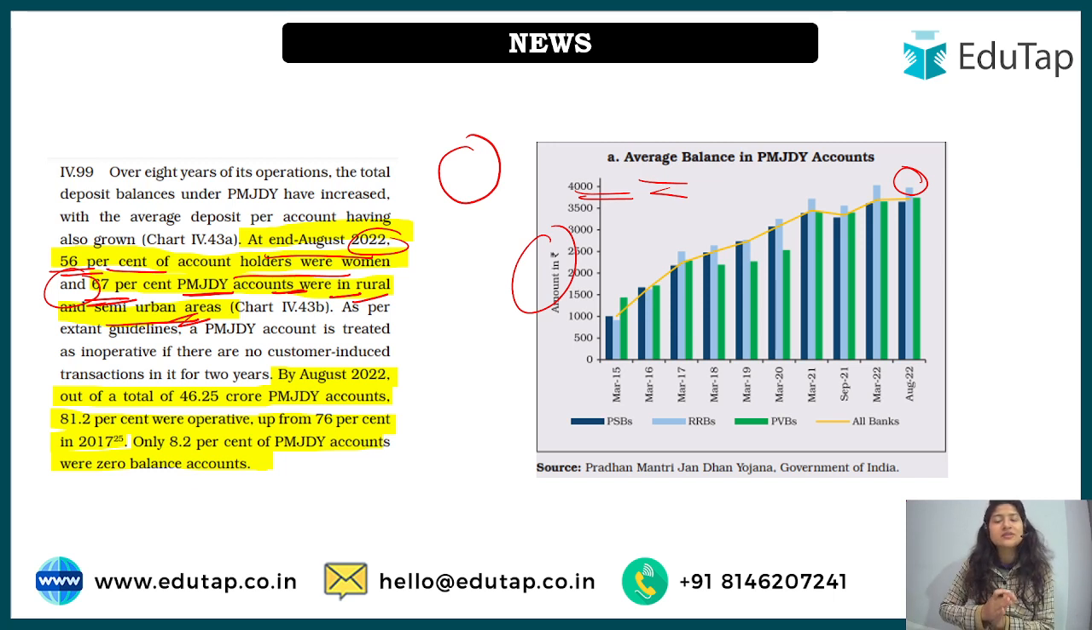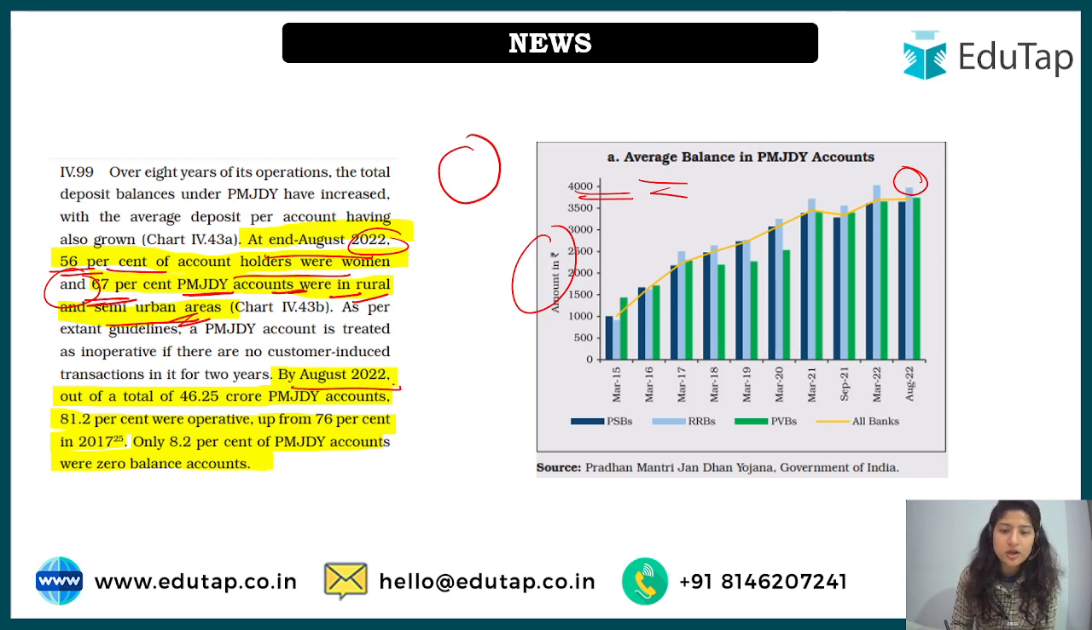Had it been that there was still zero balance in it, then maybe the aim which the government was thinking would not have been fulfilled, or maybe the government was not thinking in accordance with the countrymen. But here it proves that yes, through this scheme many people have been benefited, and they have been financially included into the banking sector.